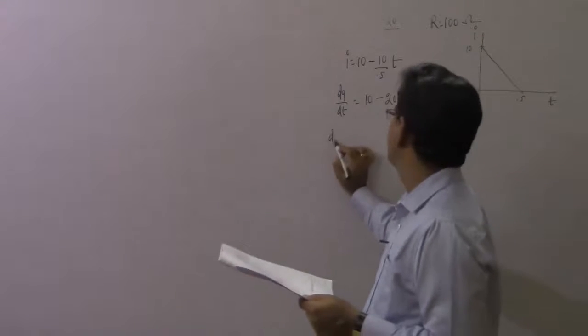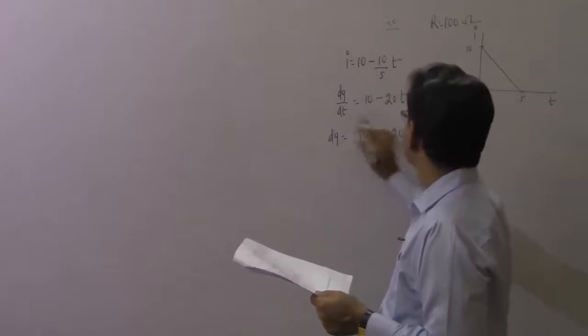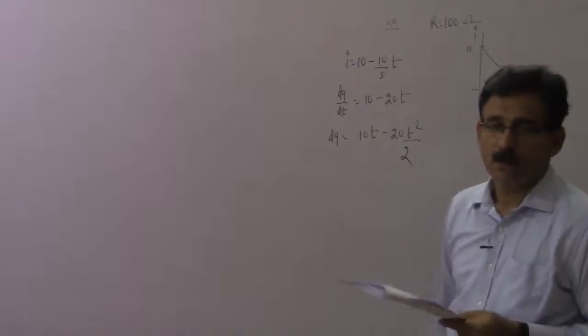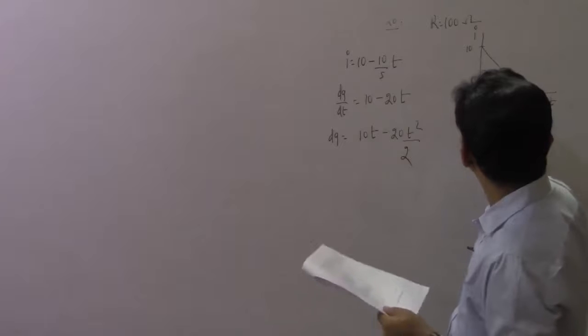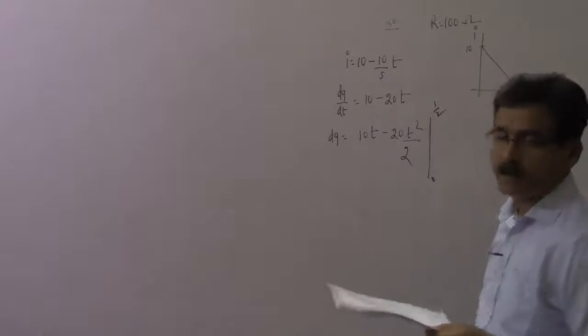So dq will be equal to 10 t minus 20 t dt, which is t square by 2. And the limits, if you substitute, you are going from 0 to 0.5, that is 1 by 2.